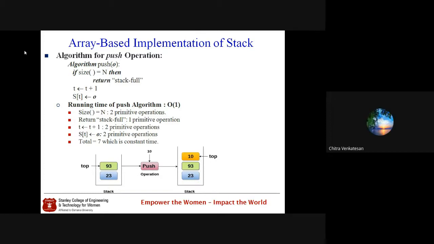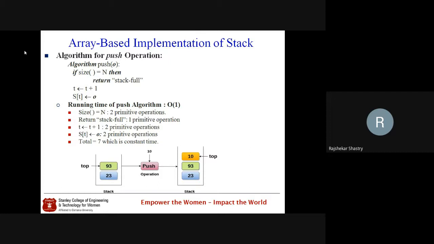Two, sir. Assignment and arithmetic operation. Yes, arithmetic, that is t plus 1 we are adding, therefore it is one primitive operation, and then the added result that we got we are assigning back to t. So assignment is one more primitive. So there are two primitive operations in this.